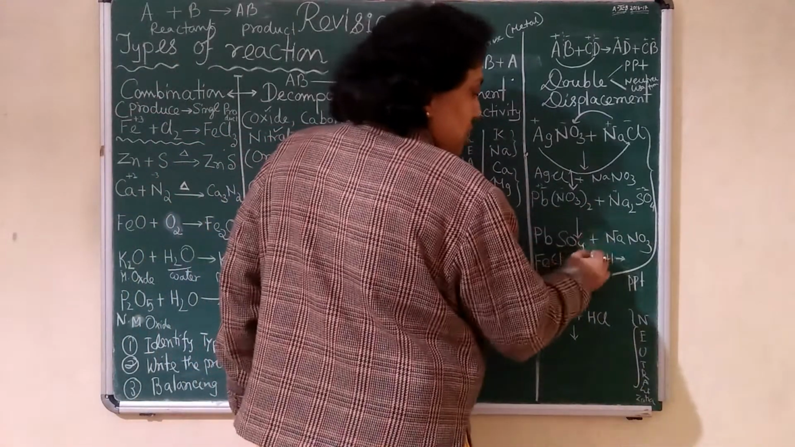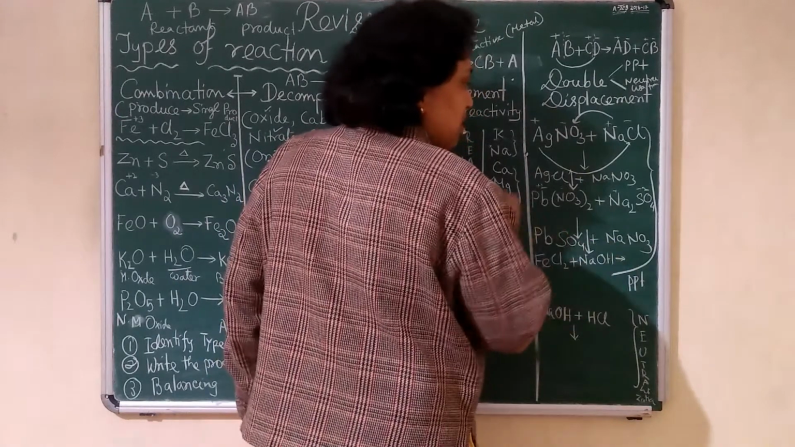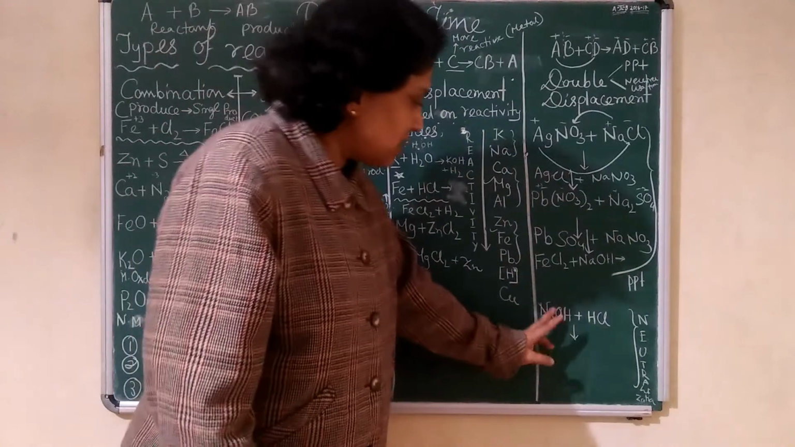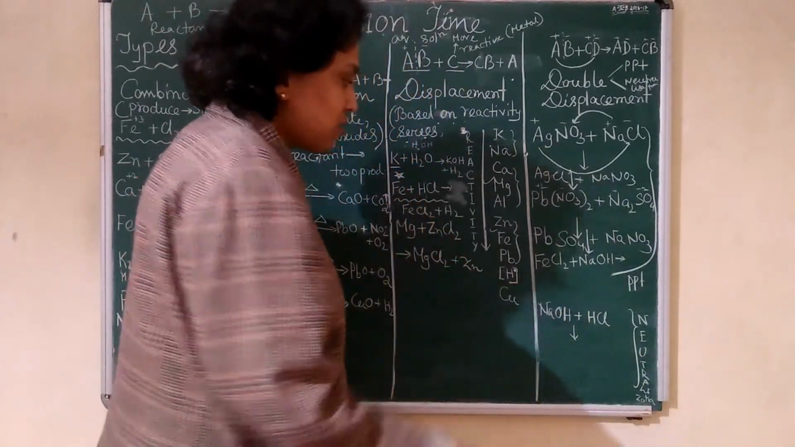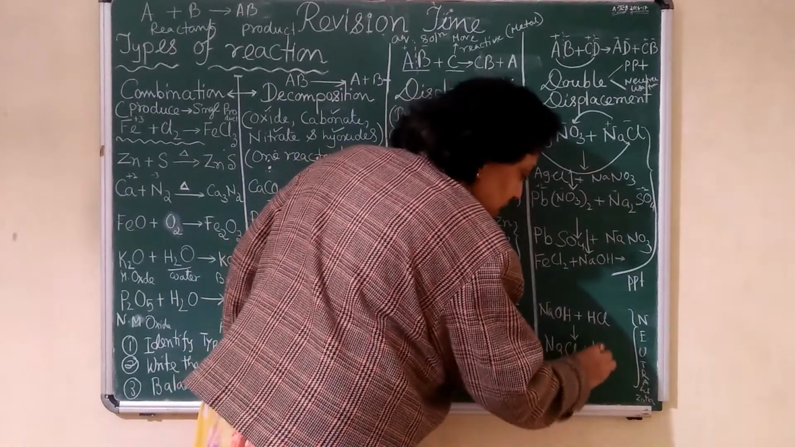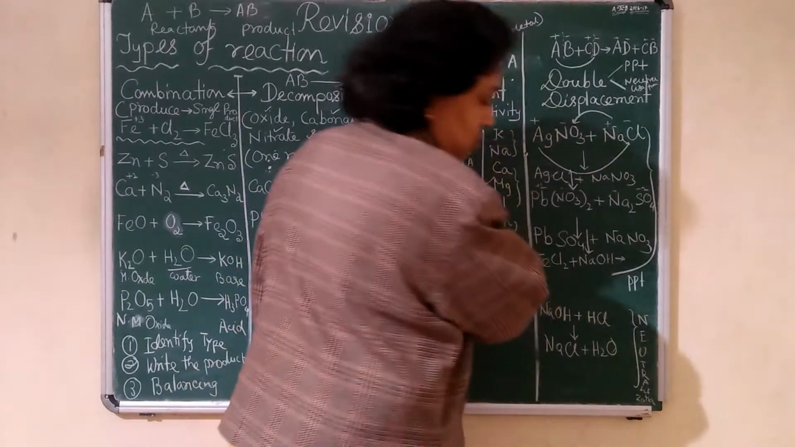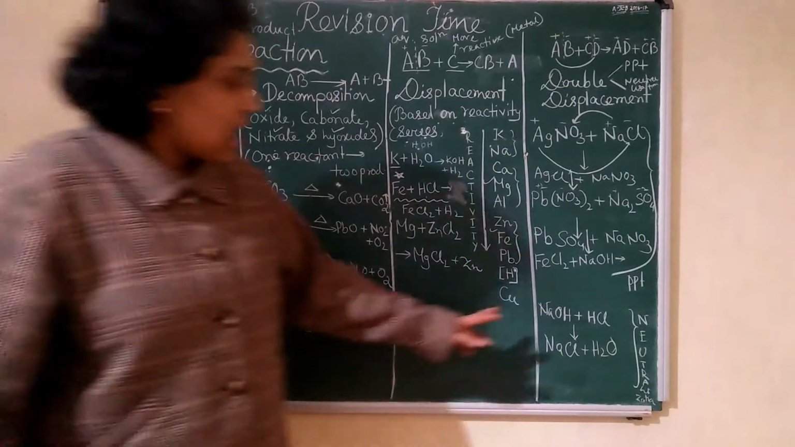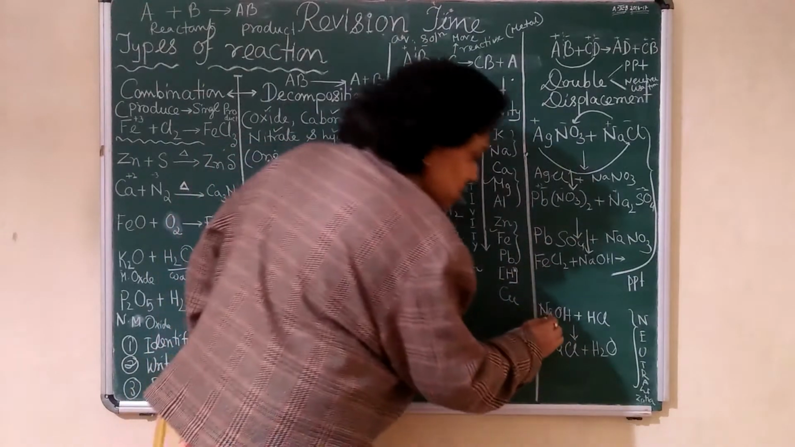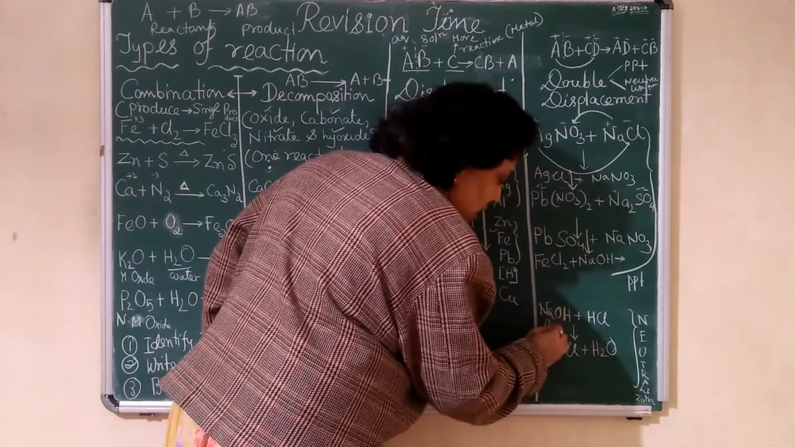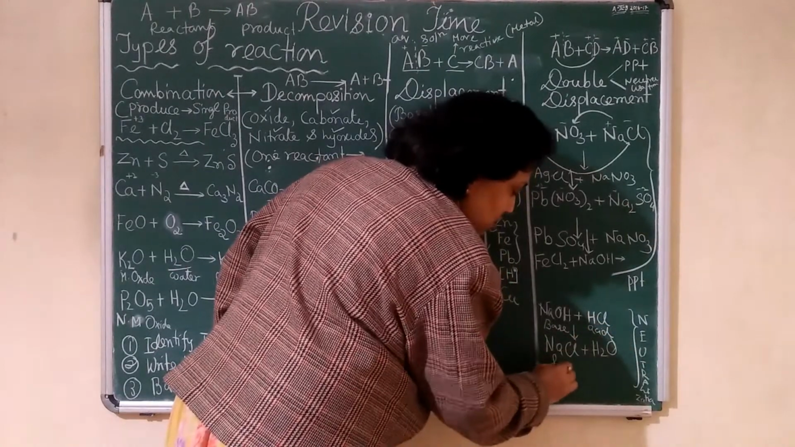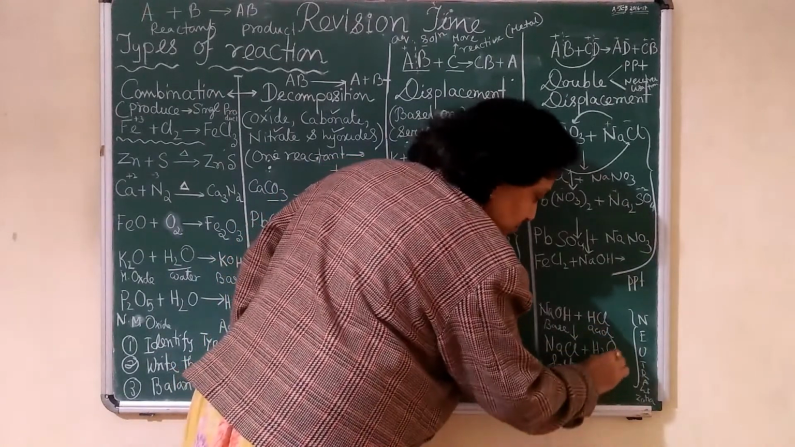So here it will be lead sulfate, and you know lead sulfate is what? A PPT, like AgCl, that's why I am giving a downward arrow. And this reaction, the neutralization reaction, you know, NaOH and HCl, what will you get? NaCl plus H2O. This kind of reaction is called acid-base, giving you salt and water. From 6th standard you are doing the acid neutralization reaction. A base, when it reacts with an acid, gives you salt and water.